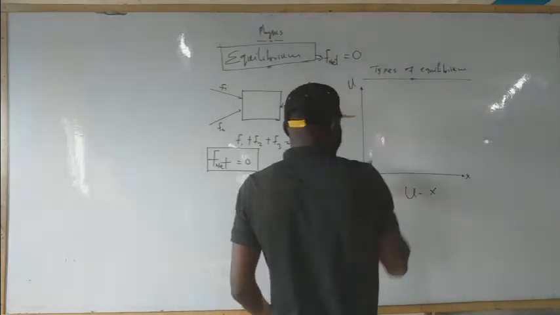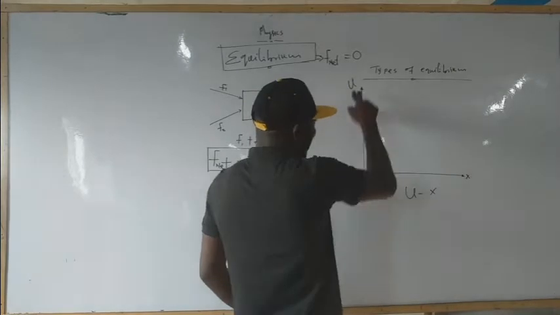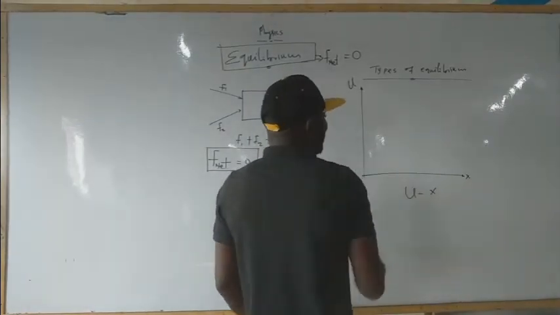So this is the graph, and this is the origin of the graph.